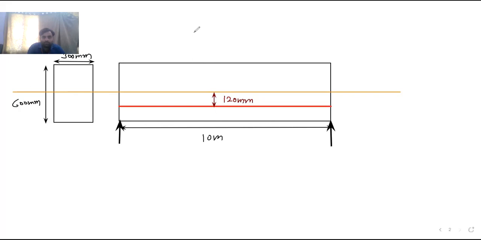Then the pre-stressing force of 980 kilonewton. I will draw it over here. This is the pre-stressing force, and it is 980 kilonewton. In addition, dead load and live load are given, both in kilonewton per meter.